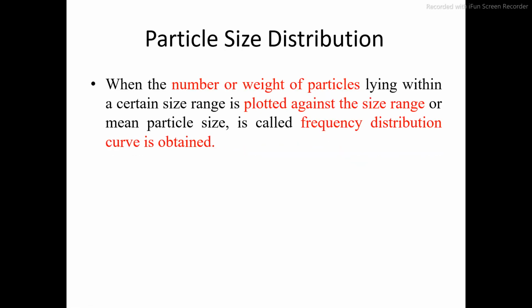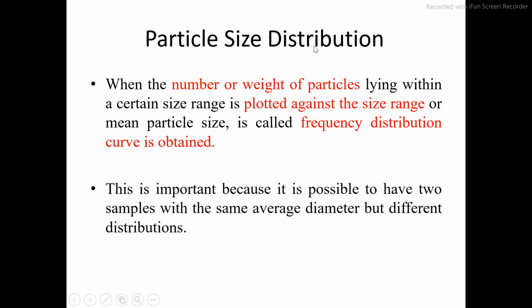Next, particle size distribution. This is when the number or weight of particles is plotted against the size range. Suppose you take 100 particles having different sizes, and you plot the graph of these particles against the size range. This graph is called the frequency distribution curve. From it you get an idea of the size distribution. This is important because it is possible to have two samples with the same average diameter but different distribution.